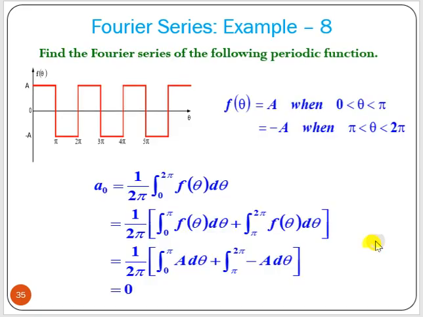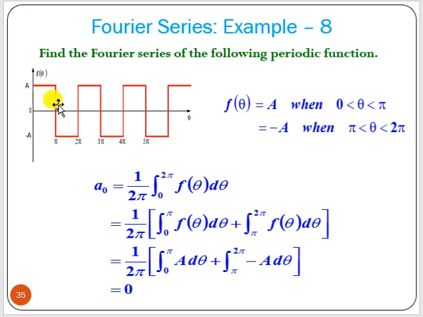Now let us see another problem, which is a square wave. So we have to find the Fourier series coefficients of the following periodic function. Now here it is given that from 0 to π the value is a, and from π to 2π the value is minus a.